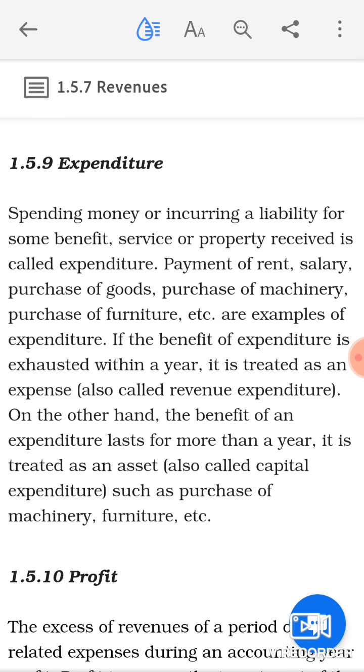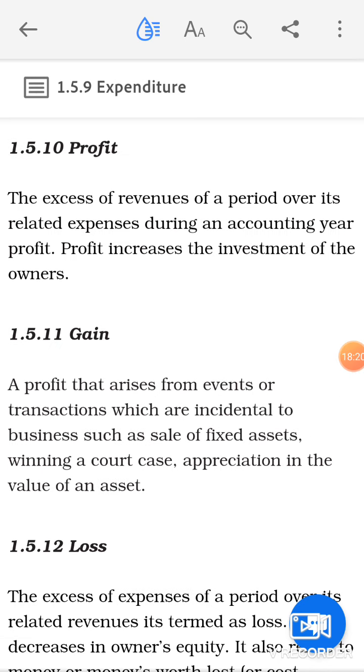The next term is profit. Now when you talk about profit, while making the comparison between your revenues and your expenses for a particular accounting period, then you will come to know about the profit of that business. How?